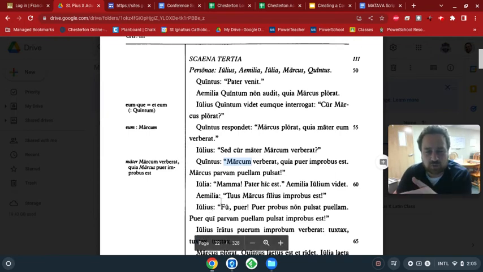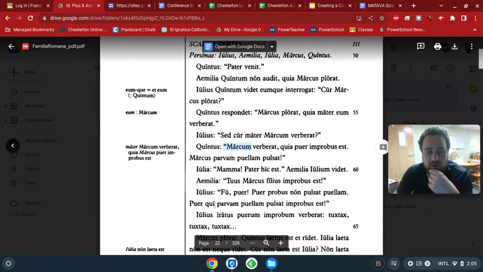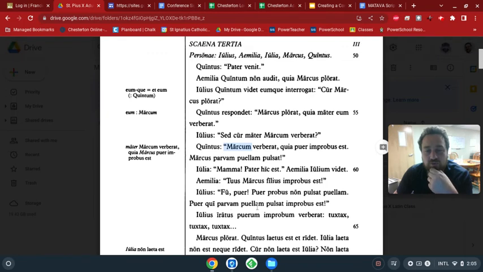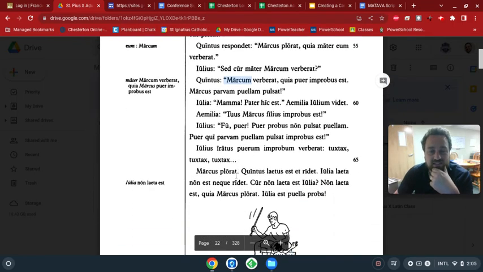Iulius, tu puer probus non pulsat puellam. So a good boy doesn't hit a girl. Puer probus non pulsat puellam. Puer qui parvam puellam pulsat improbus est. So a boy who hits a little girl is bad, is what that line is.